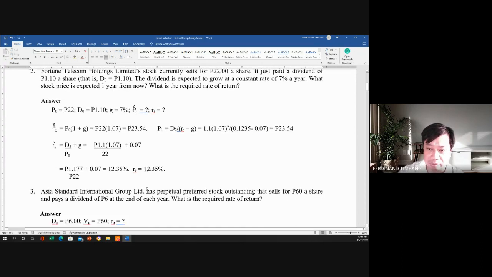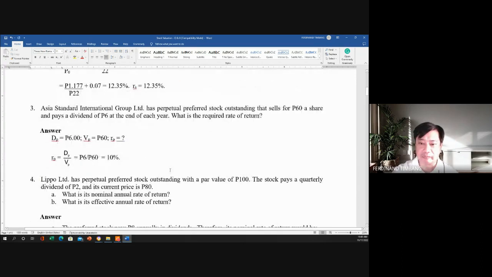Okay, so let's go to number 3. So we have Asia Standard International Group Limited as perpetual preferred stock outstanding that sells for 60 pesos a share and pays a dividend of 6 pesos at the end of each year. So what is the required rate of return? So this one is a dividend given to the preferred stock. So we have the D1, and this is the price of the stock, yung preferred stock natin, 60. So that's why we have 6 divided by 60. So the required rate of return is 10%.